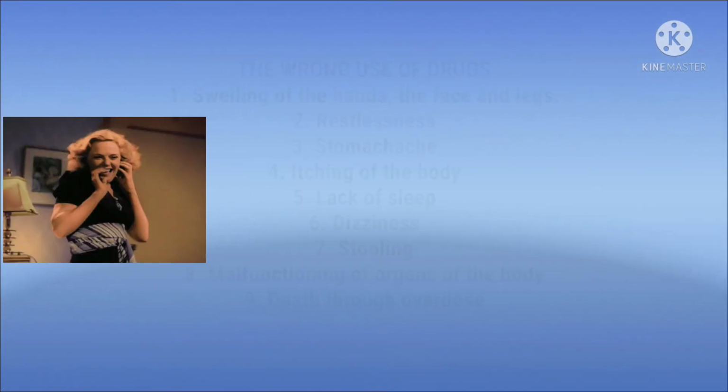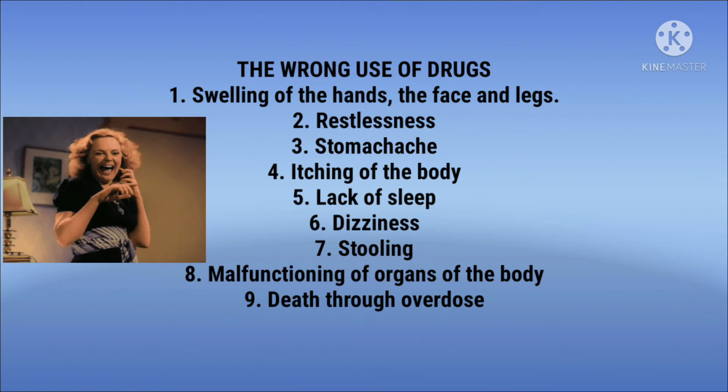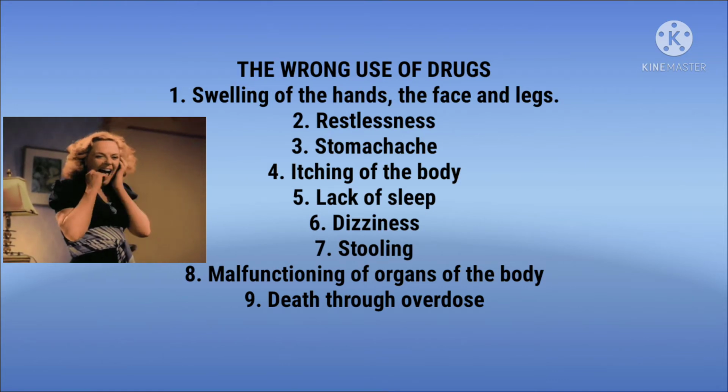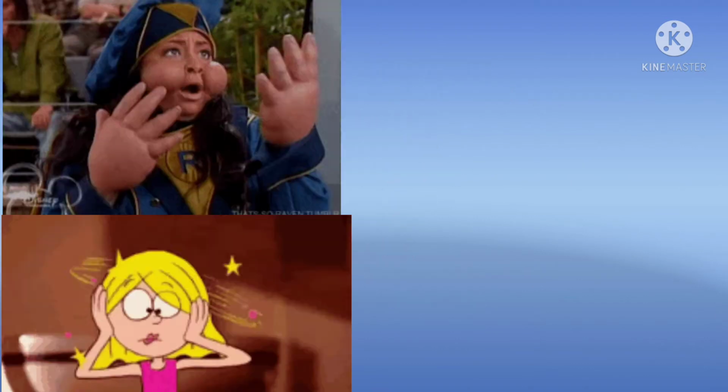Now let's see dangers of wrong use of drugs. Number 1, swelling of the hands, the face, and legs. Number 2, restlessness. Number 3, stomach ache. Number 4, itching of the body. Number 5, lack of sleep. Number 6, dizziness. Number 7, stooling. Number 8, malfunctioning of organs of the body. While the last one is death through overdose.